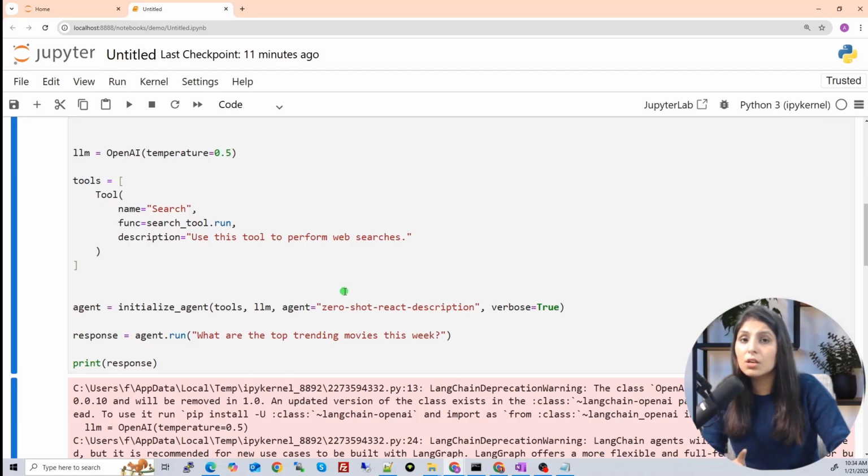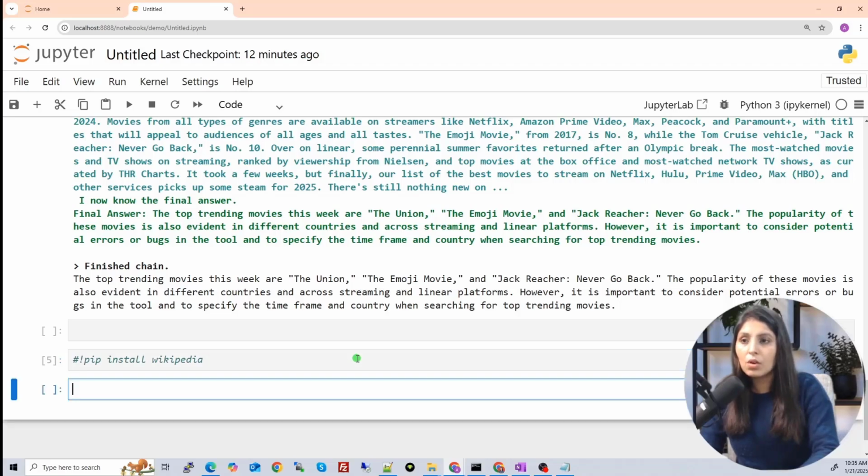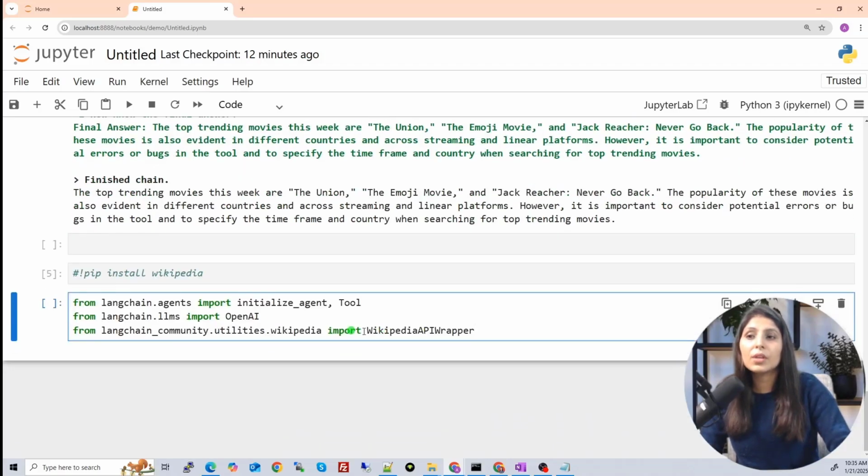So this is the single tool. Whenever you want to perform a web search, you can use this. Now we will see how to use the Wikipedia tool. Why do we need it? Let's say you are building an application which needs data, articles, or summaries from Wikipedia. Then you can use this tool, and to install it, you will write pip install wikipedia. So this will be the first step. Once you install it, you will import the packages.